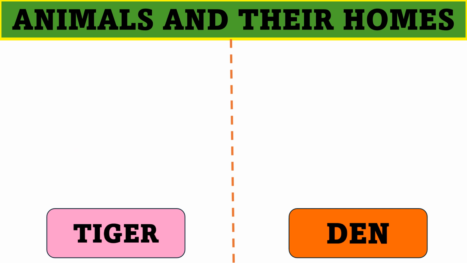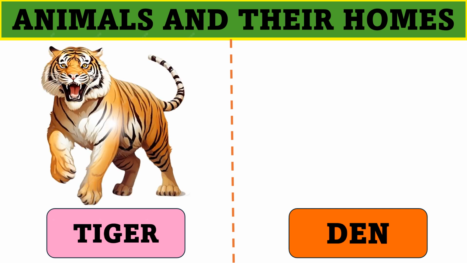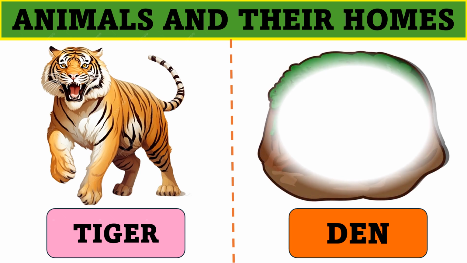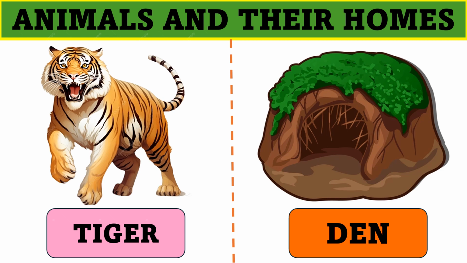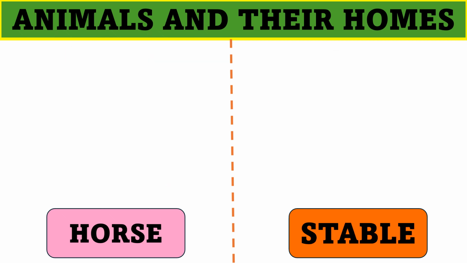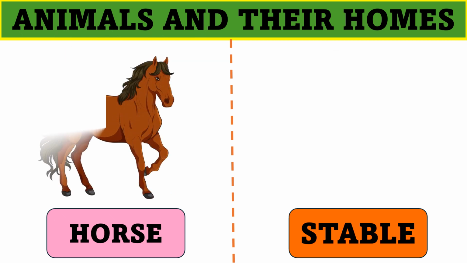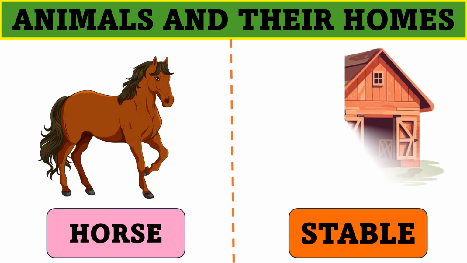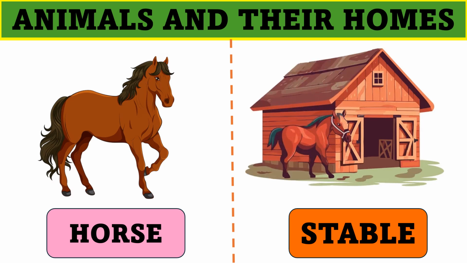Next animal is tiger. And tiger lives in a den. Next animal is horse. And horse lives in a stable.